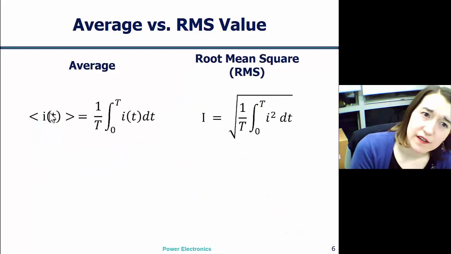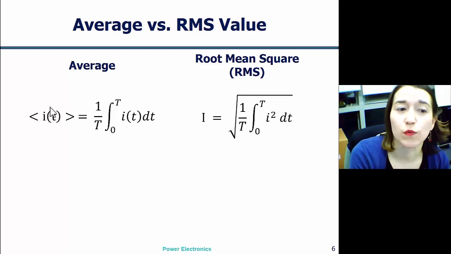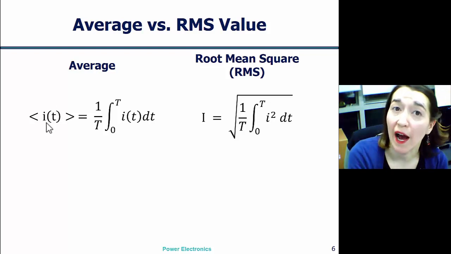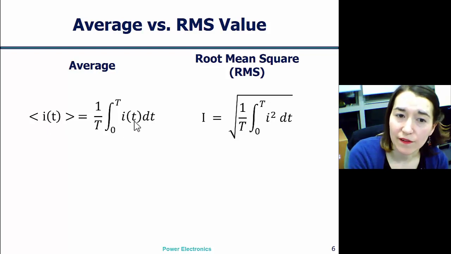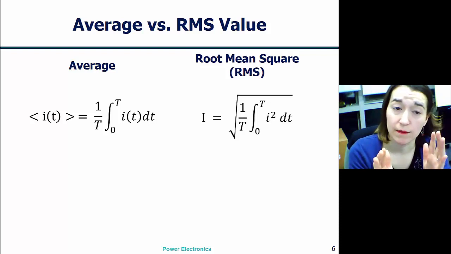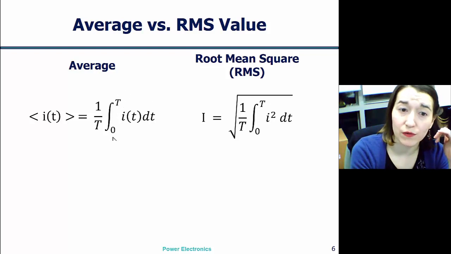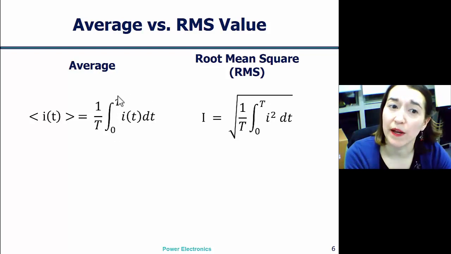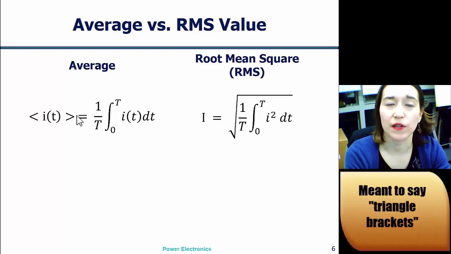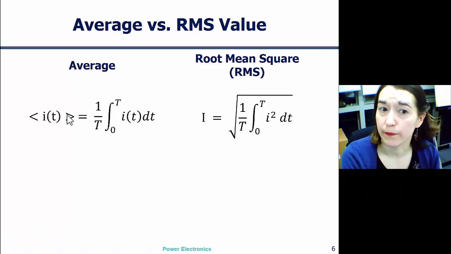So the average is, I think, more intuitive. You have a signal. We're going to work with current. So we're going to look at i of t. We want to find the average value. So we integrate over the period that we know from 0 to T. And then we divide. So integrate the whole value from 0 to T, and then divide by the period to get the average value. And in this class, we're going to use square brackets to denote the average value.